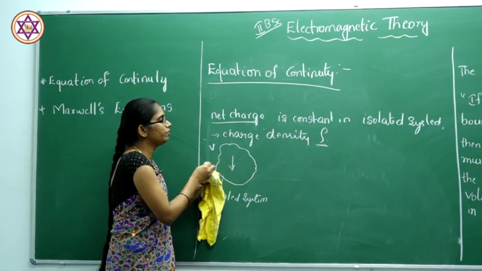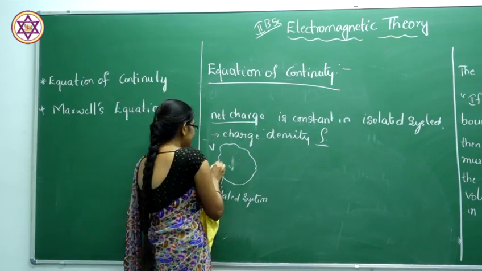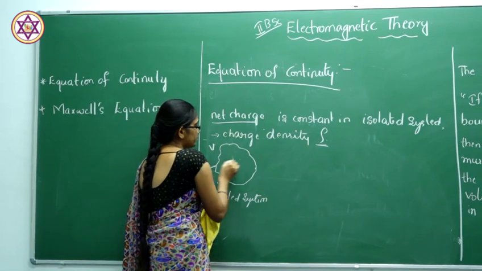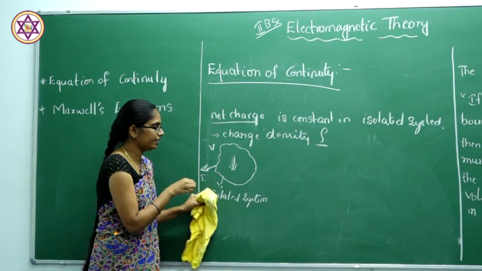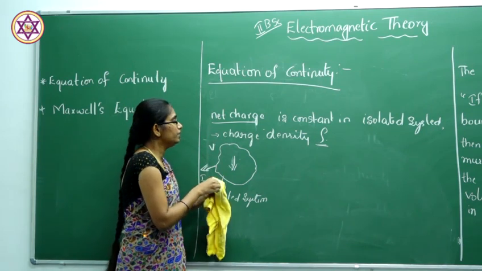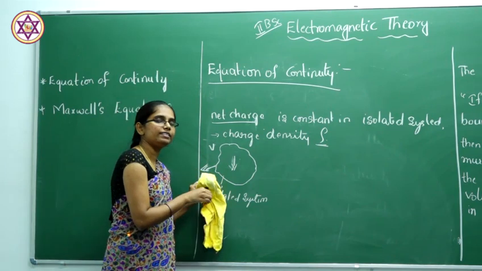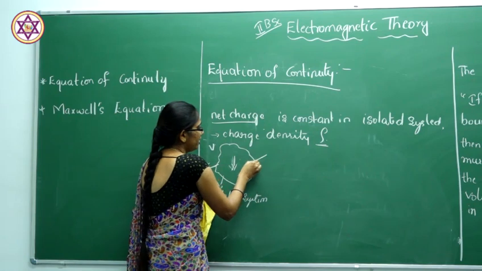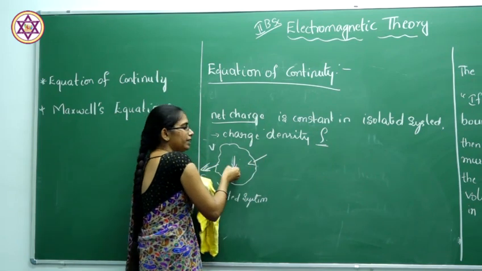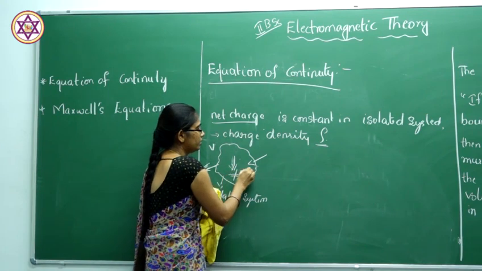So, here it will not be 0, because the charge is going outside, and the charge inside the volume goes on decreasing with respect to time. In an isolated system, the charge will be constant. That means how much goes outside, that much only comes inside. Here the net charge does not equal 0.